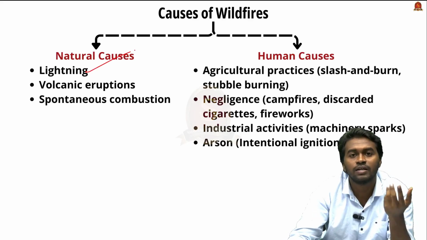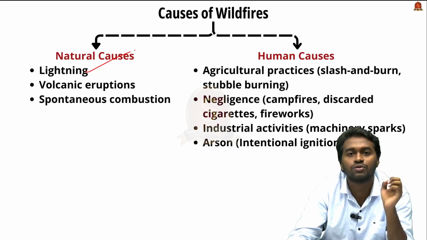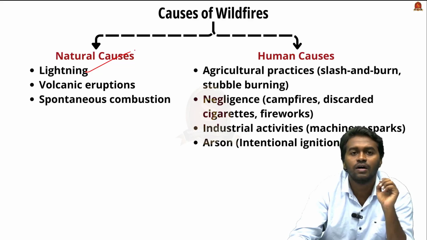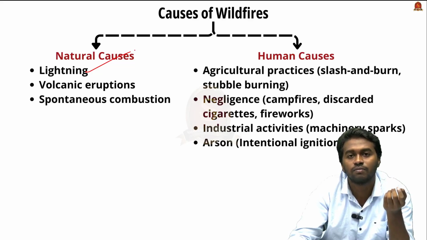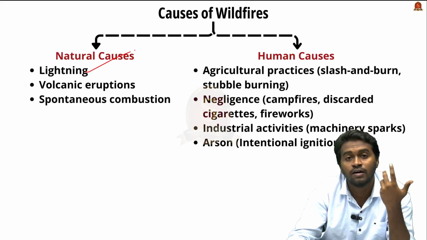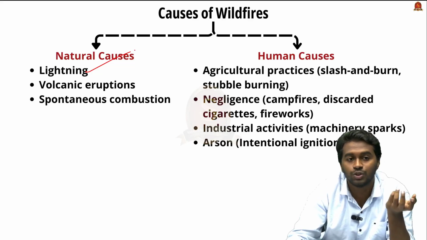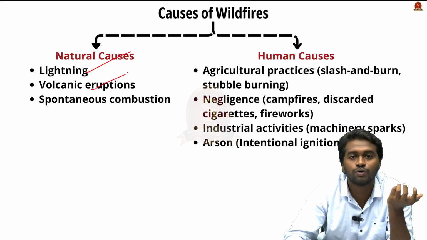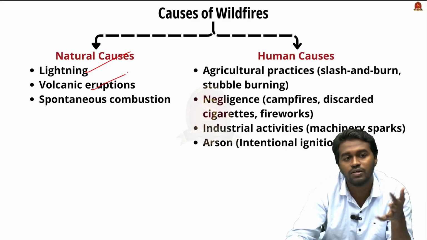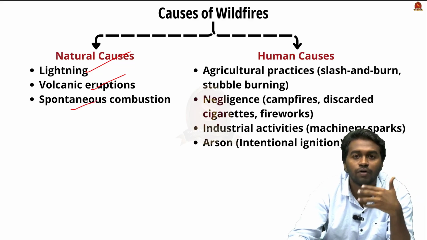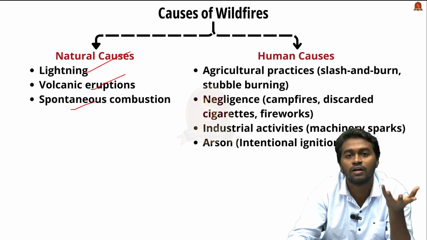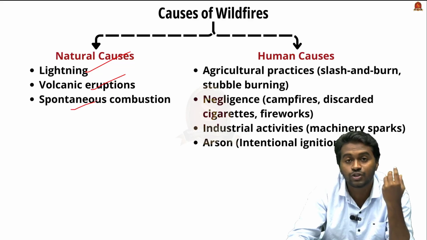During the time of lightning there will be a discharge of energy, and this can act as a triggering factor behind the wildfire, because this can ignite the dry grass or the dry vegetation. And the next is the presence of volcano or volcanic eruption, which can sometimes cause wildfire. And spontaneous combustion, that means wildfire will automatically happen under extreme heat condition or under extreme temperature.